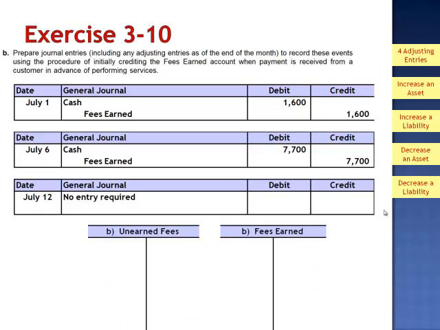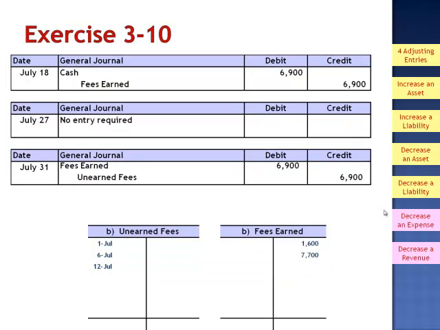Now let's go look at Part B. On July 1st, we debited cash and credited fees earned for $1,600. On July 6th, we credited fees earned for $7,700. On July 12th, there was no journal entry required. On July 18th, we credited fees earned for $6,900. On July 27th, there was no journal entry. And on July 31st, we credited unearned fees for $6,900 and debited fees earned.